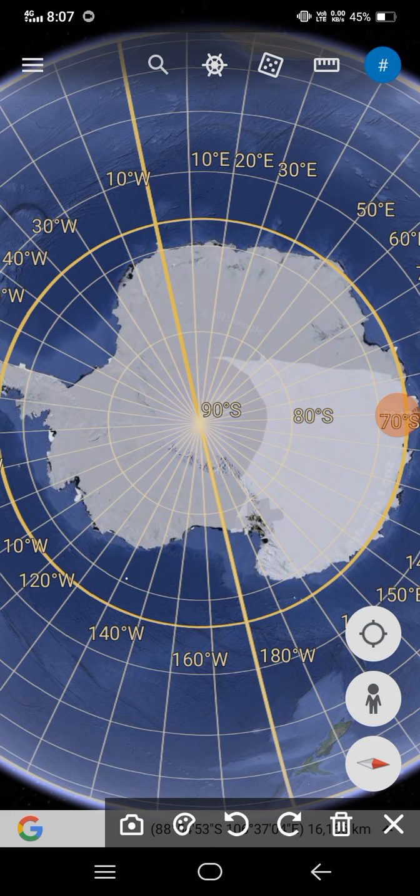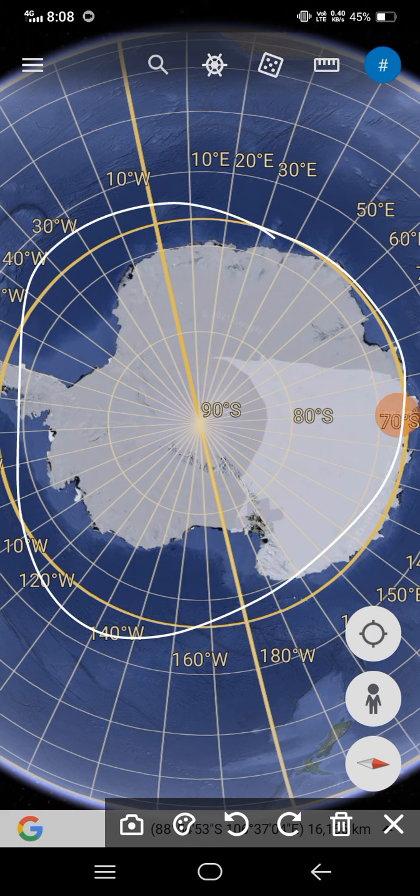After this you have the 66 degree and 30 degree lines. Here you can see 66 degree, 60 degree, and here will be 66 degree, and here is your 30 degree. Then a unique south latitude: a unique position of the continent. This is the unique position of the continent, right?